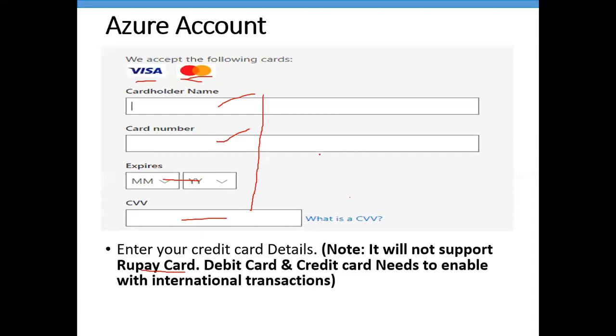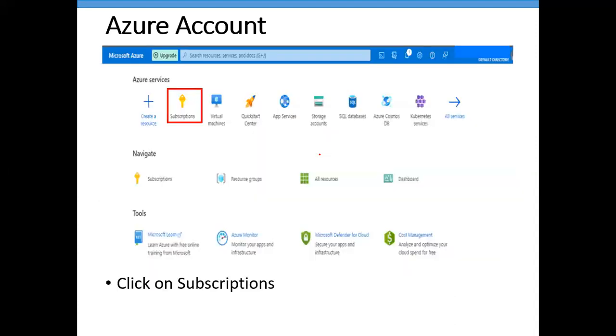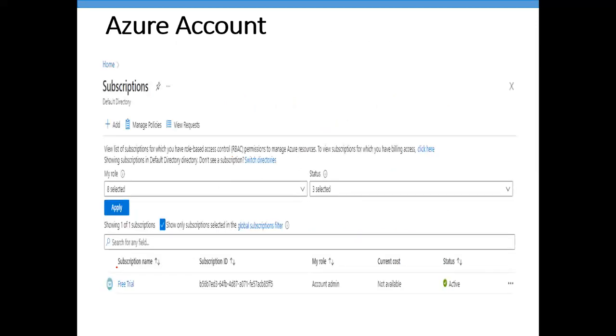Once you validate your card details, within 1 to 2 hours, or sometimes within 10 minutes, your account is going to activate. And once you log into your account, you can click on subscriptions. And here you will find a subscription called free trial.